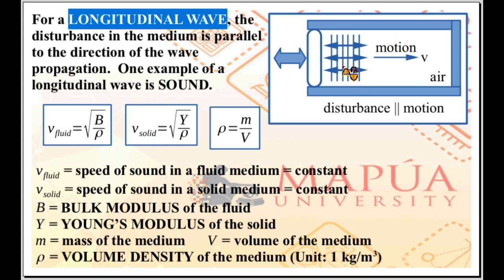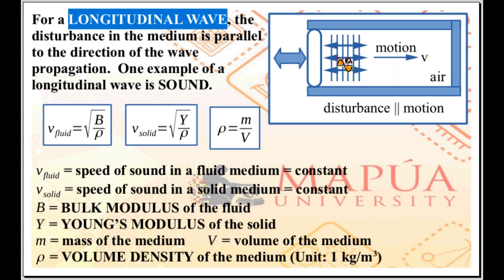Say you have a container. Inside the container, you have a fluid, for example, air. Sound wave is basically a pressure wave. We can simulate a pressure wave by putting a piston at the open end of the container and vibrating the piston back and forth. Because of the piston, we are introducing disturbances in pressure in the medium, in the air.